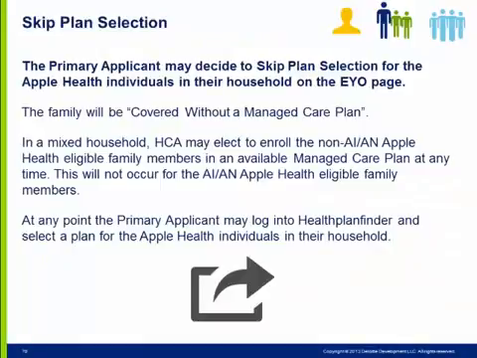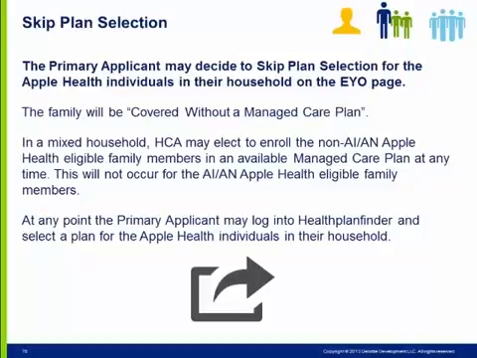In the three scenarios reviewed, the primary applicant may decide to skip plan selection for the Apple Health individuals in their household on the EYO page. The family will be covered without a managed care plan. In a mixed household, Healthcare Authority may elect to enroll the non-AIAN Apple Health eligible family members in an available managed care plan at any time.